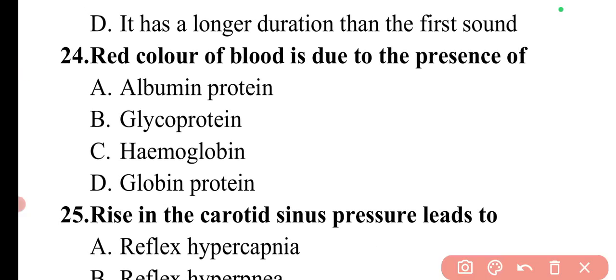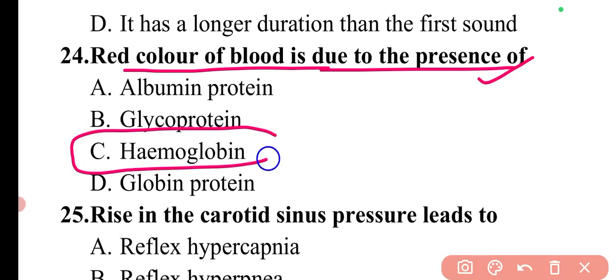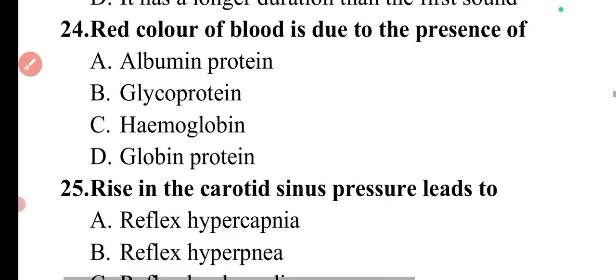Next question is, a red color of blood is due to the presence of. So in blood, the red color is mainly due to the hemoglobin, which is basically responsible for carrying the oxygen throughout the body. So it is basically a carrier or transporter for the oxygen. And the red color of blood is due to the hemoglobin only.